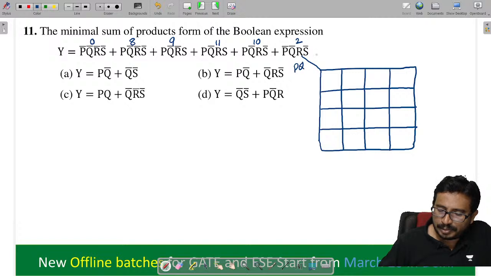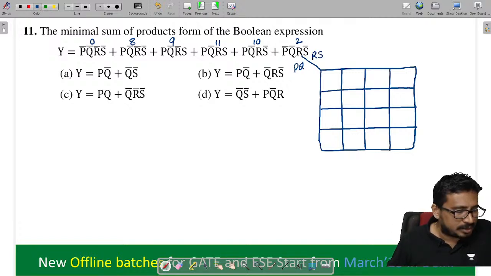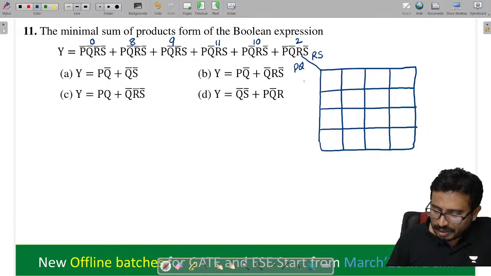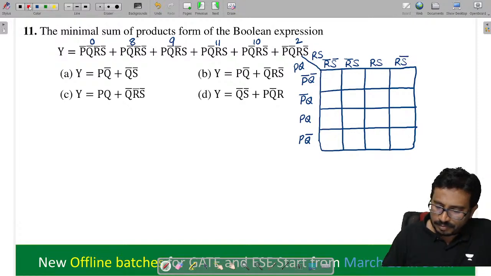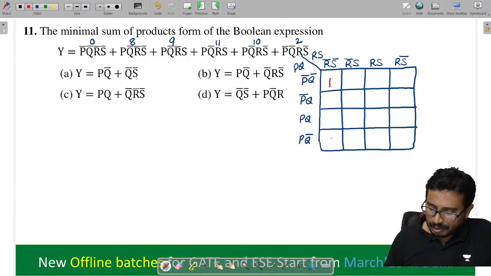Right, so P, Q, R, S. Now you tell me what we'll get here. This is P bar Q bar, P bar Q, P Q, P Q bar, and R bar S bar, R bar S, R S, R S bar. Here 0 is a min term, 8 is a min term, 9, 11, 10 and 2 are also min terms.